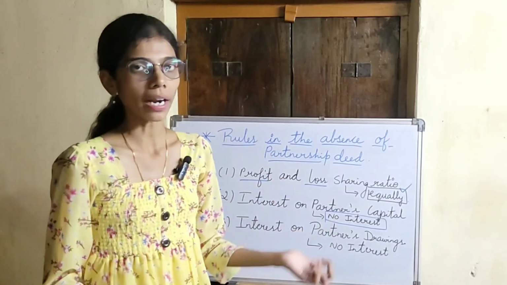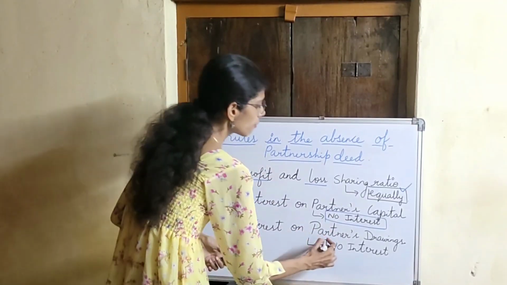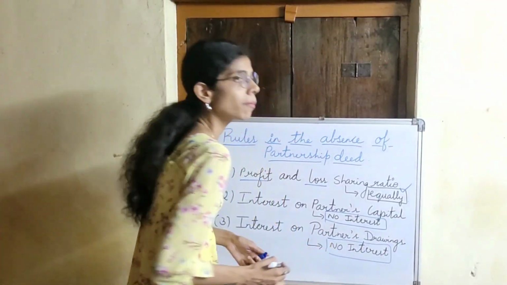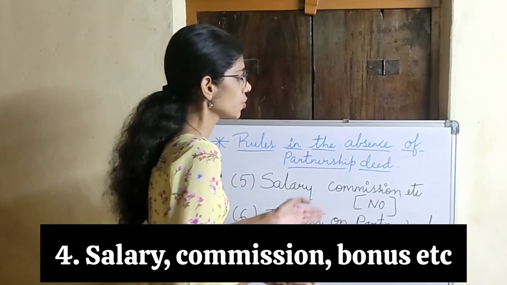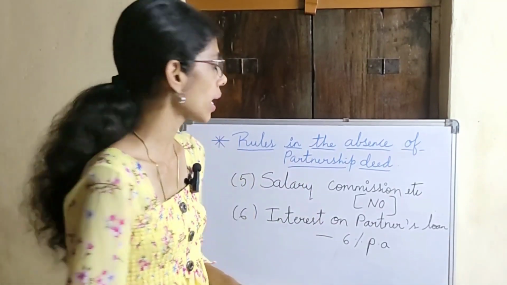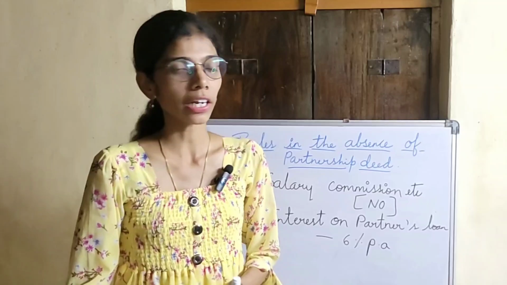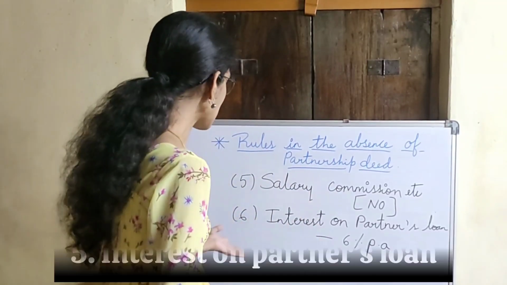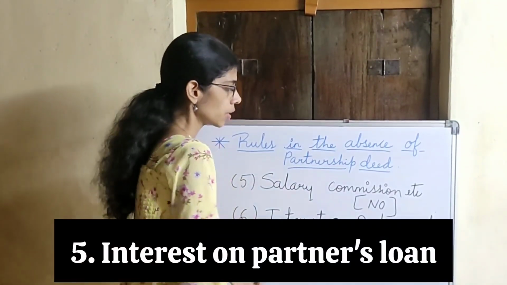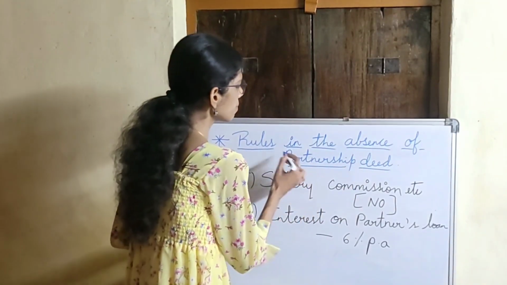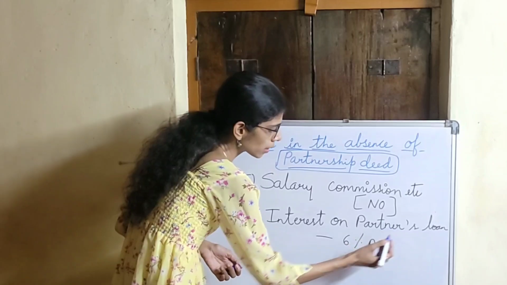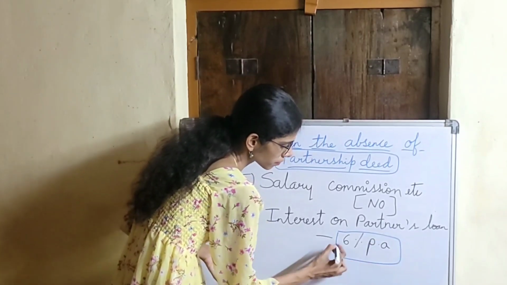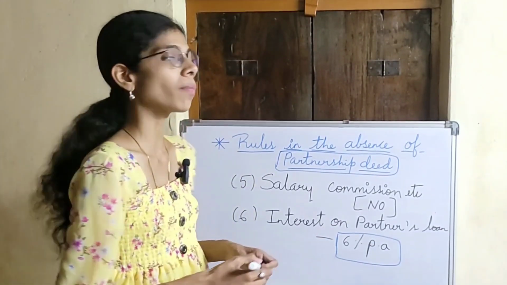Whenever there is an absence of partnership deed in partnership firm, there will be no interest provided on the partners drawing. So the next rule in the absence of partnership deed is salary and commission, which will not be provided to the partners. Why? Because they have not maintained a proper record in the partnership deed. Last is interest on partners loan. When they don't maintain a partnership deed, interest on partners loan should be 6% as per the rules in the absence of partnership deed.